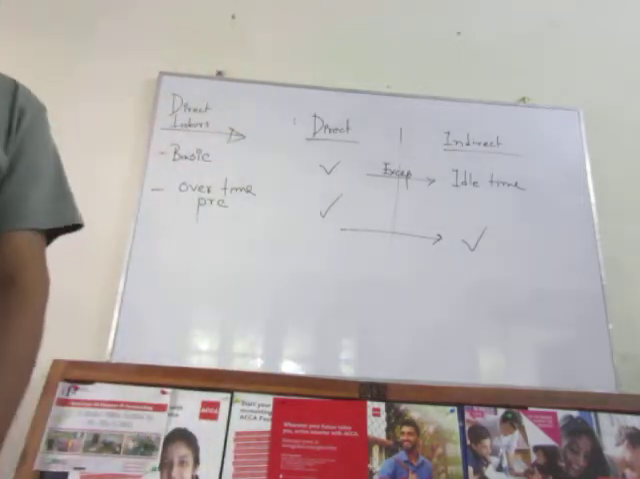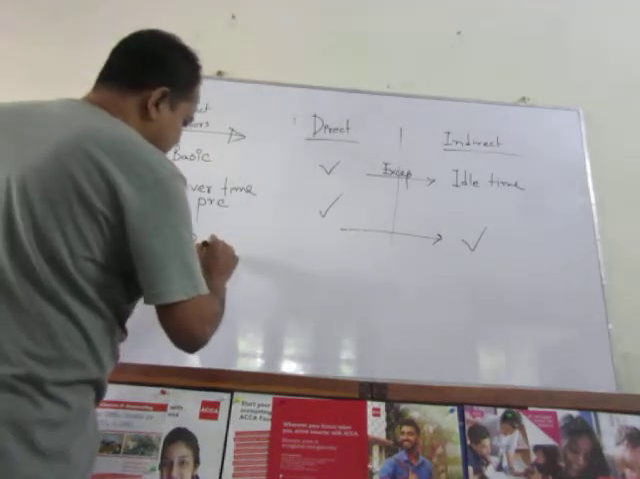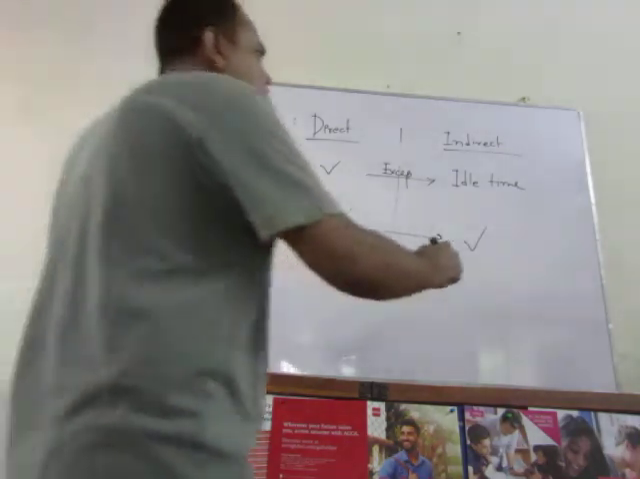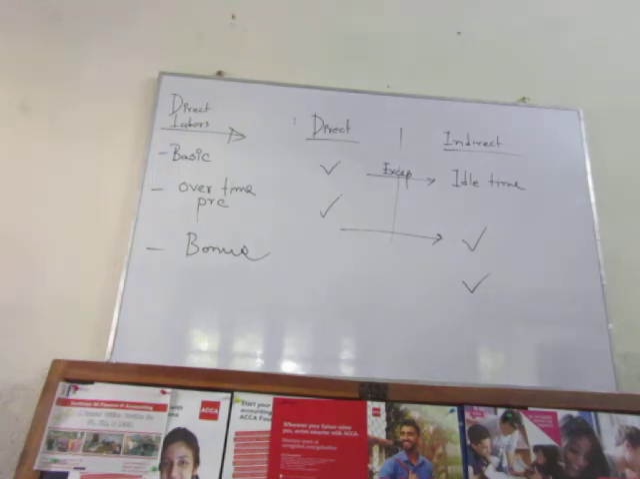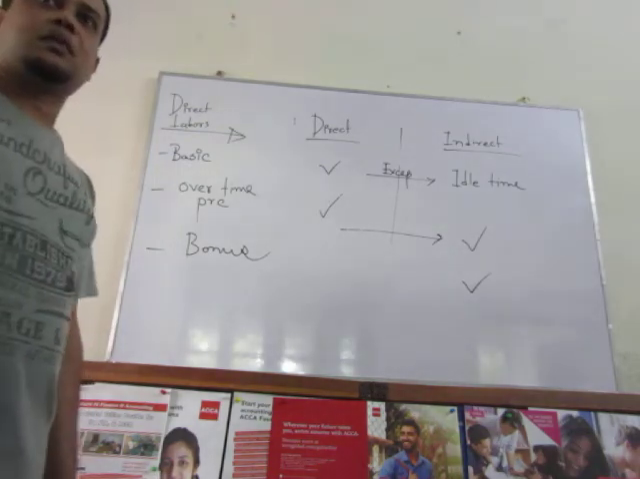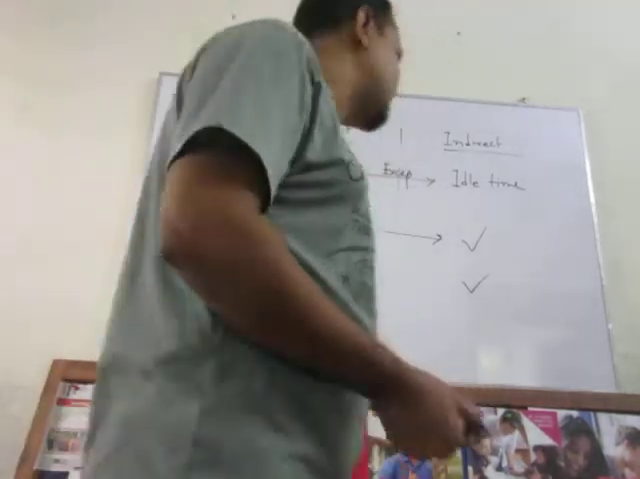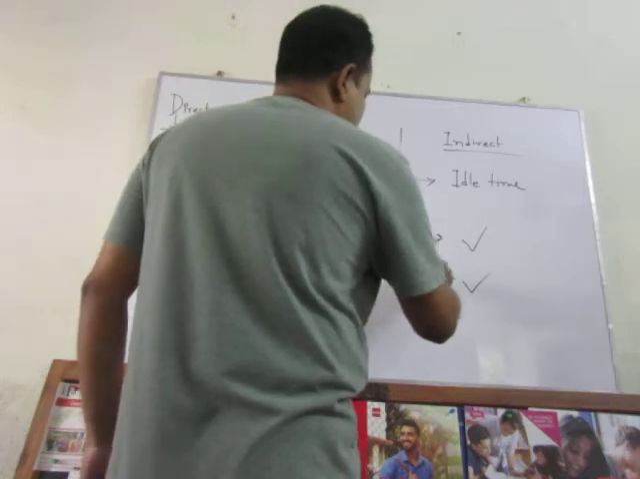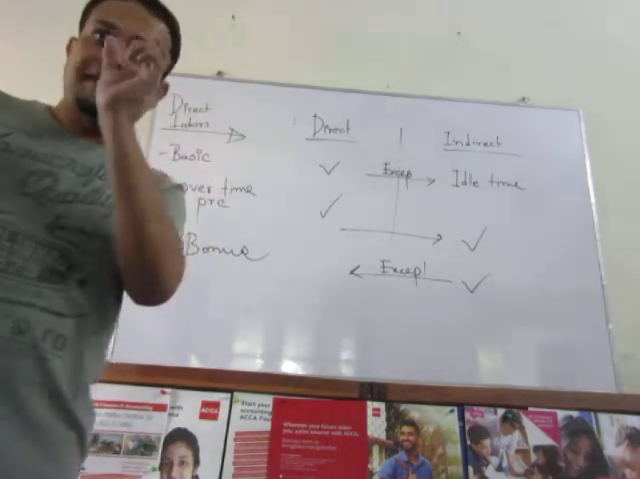Clear? Then a new one comes: bonus. Normally, bonus is indirect cost. Any kind of bonus. Bonus means performance related pay. Normally, any kind of bonus provided to the labor forces is indirect cost, but the exception is, if the bonus is provided for a particular job.